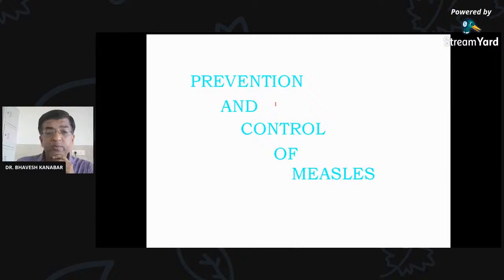Now, the last part is prevention and control of measles. What is the prevention strategy for measles? You can answer me. We have already discussed how you can prevent measles. Write down the answer in the chat box. How you can prevent measles. Write down in the chat box. We have already discussed how we can prevent measles.